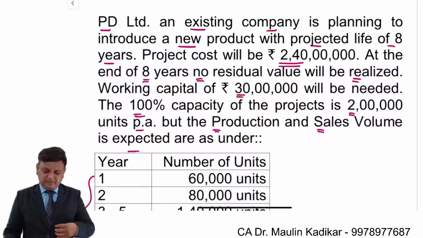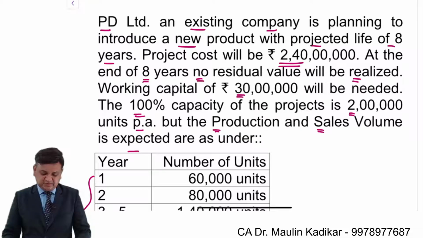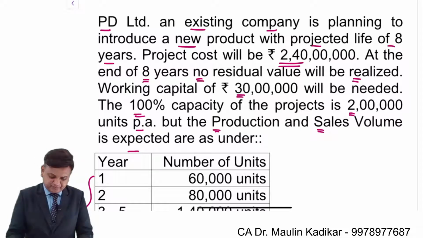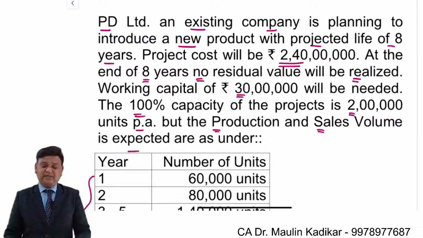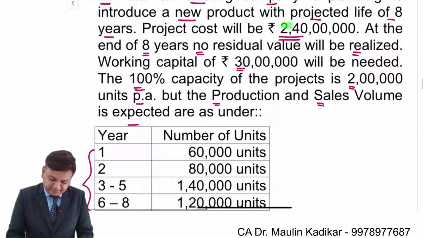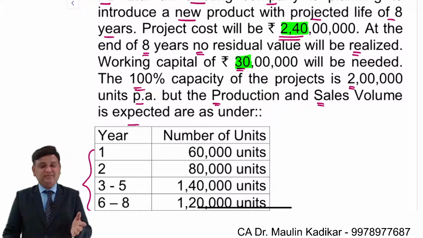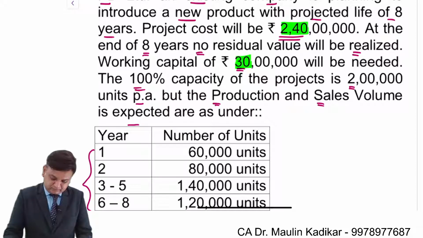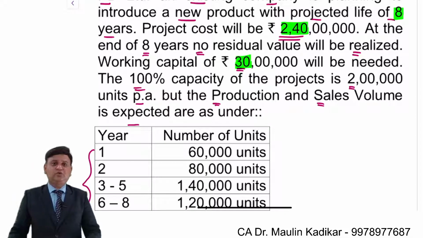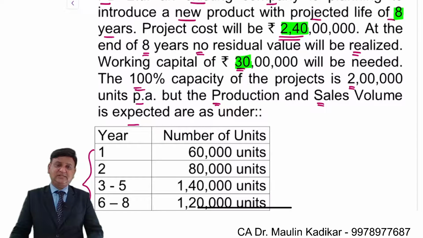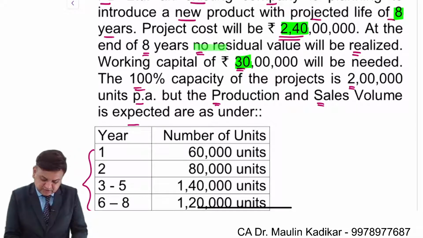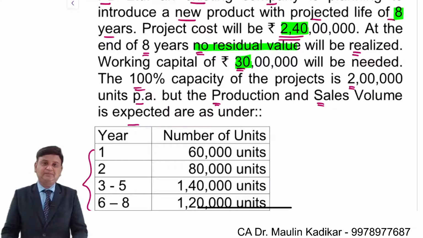Dear students, in step number 1, investment, the question provides a capital investment of 240 lakhs and working capital investment of 30 lakhs. So the total investment is 270 lakhs. The life is 8 years, so 240 upon 8, that is 30 lakhs, is the depreciation for year 1 to year 8, because there is no residual value of the machinery.